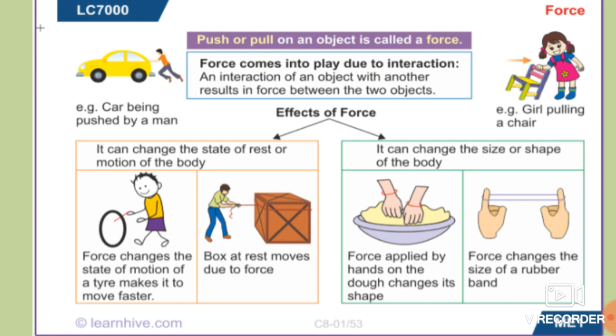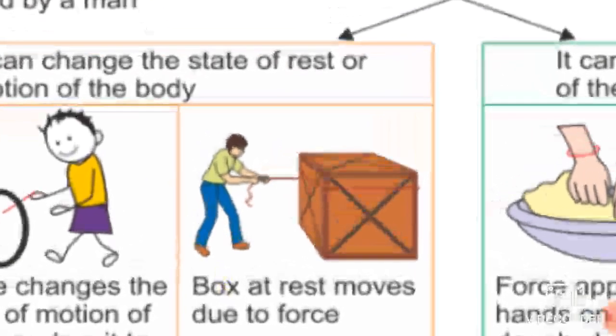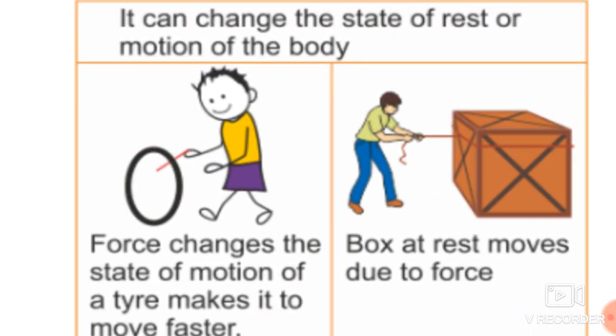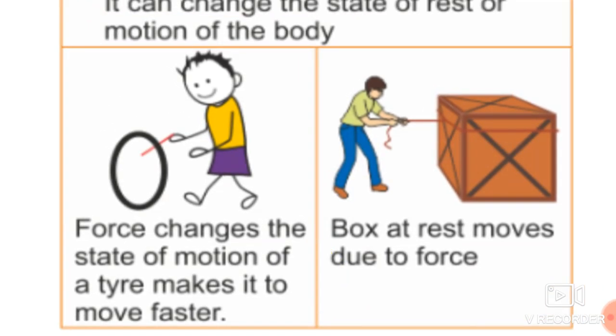See over here, two pictures are there in this case. First, force changes the state of motion of a tire, making it move faster. Suppose this tire is in motion, but when this boy applies extra force over that, the tire moves faster.